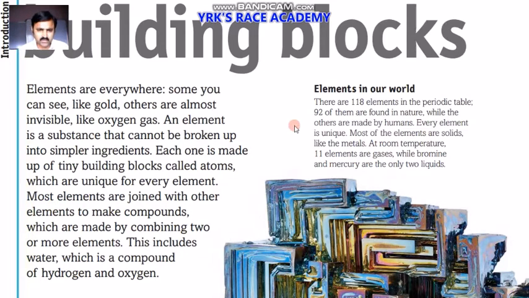In our world, there are 118 elements in the periodic table, and 92 out of them are found in nature, while the others are made by humans. You all know every element is unique, and most of the elements are solids like the metals. At room temperature, 11 elements are gases, while bromine and mercury are the only two liquids we have.